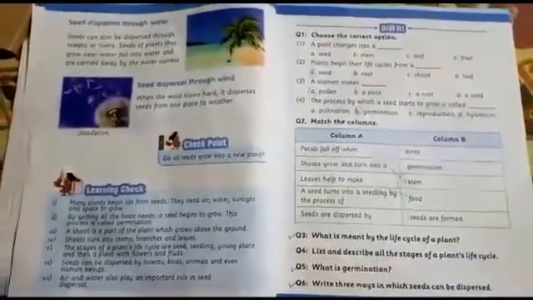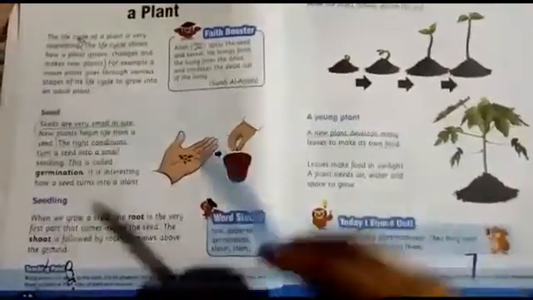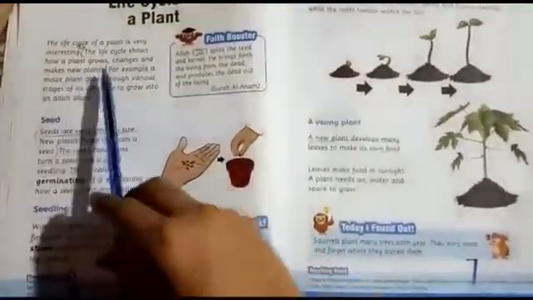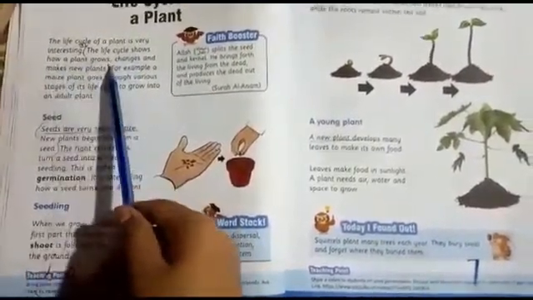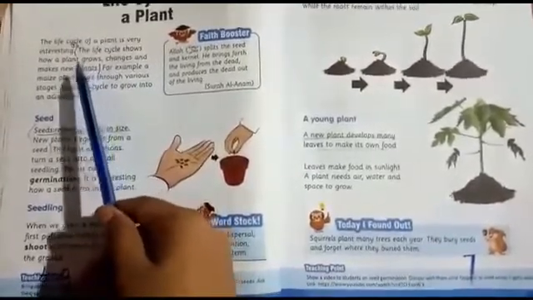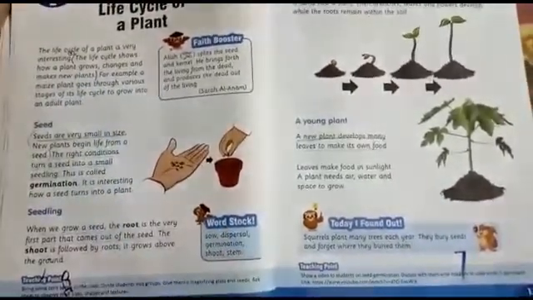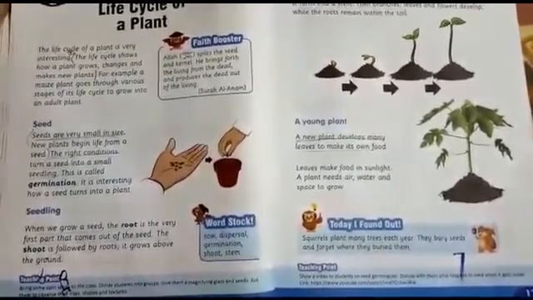What is meant by life cycle of a plant? So this question we have covered in our first lecture. Let's come to the first page and find out its answer. So this is the answer of the first question. The life cycle shows how a plant grows, changes and makes new plants. So this is the answer of how a life cycle starts and what is meant by life cycle. So this is our first question. Let's come to the second question.